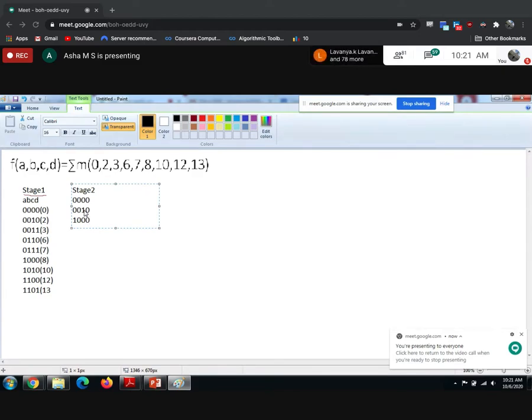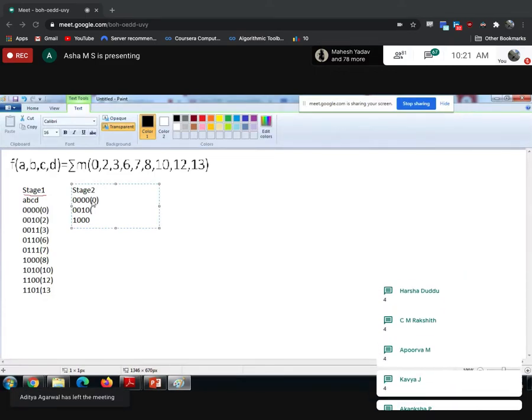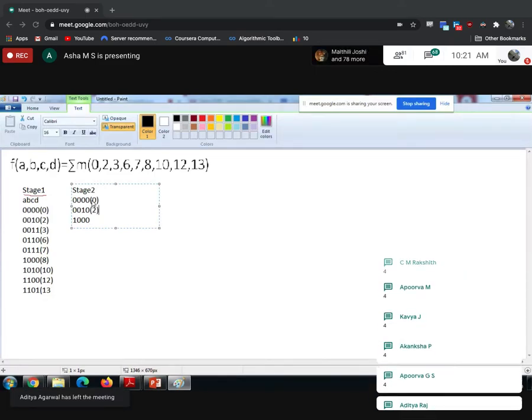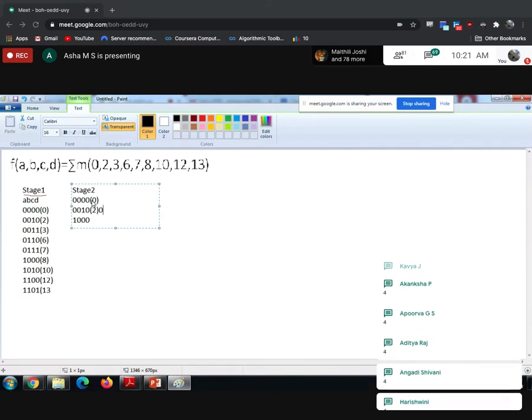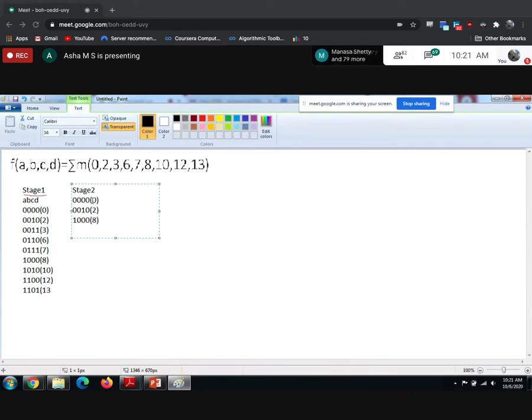Now, how many decimals do I have with number of ones equal to 2? Better to write the decimal numbers also here. Like 0, this is for 2. Next, number of ones should be 2.